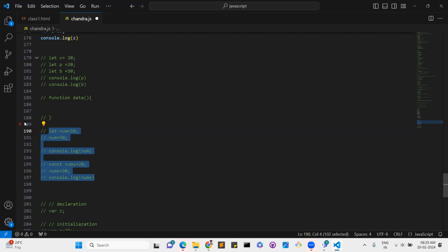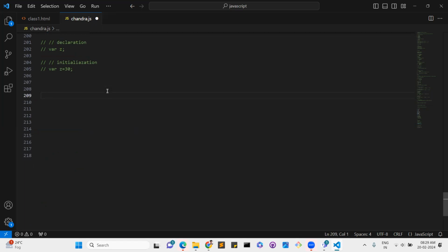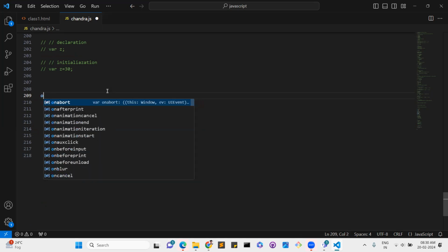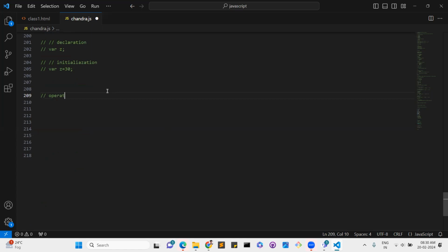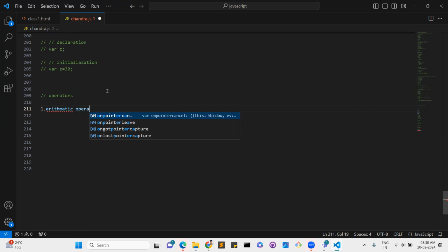Next I will explain operators. JavaScript provides multiple operators. First it will start from arithmetic operators. Second is assignment operators.